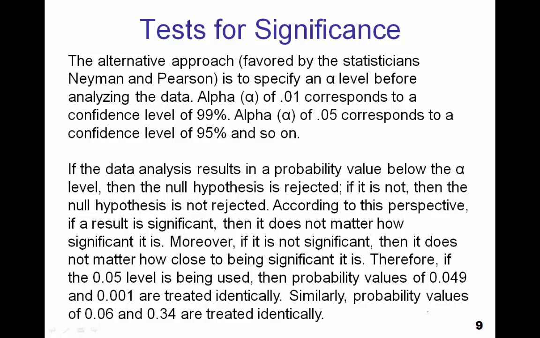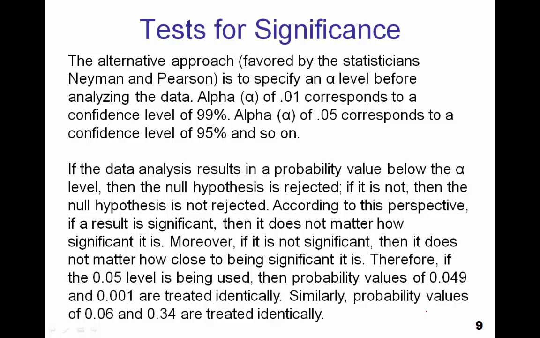According to this perspective, if a result is significant, then it does not matter how significant it is. Moreover, if it is not significant, then it doesn't matter how close to being significant it is. Therefore, if the 0.05 level is being used, then probability values of 0.049 and 0.001 are treated identically, and you can see the 0.049 value was almost big enough to be rejected.